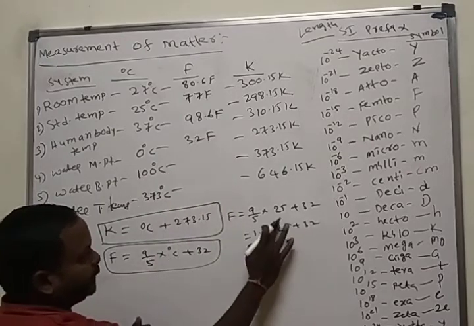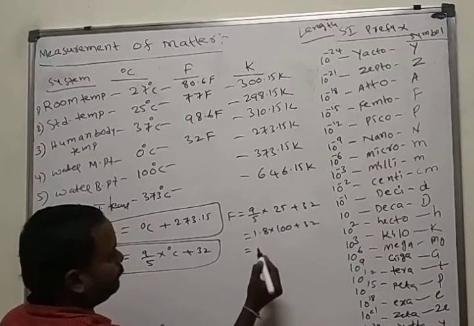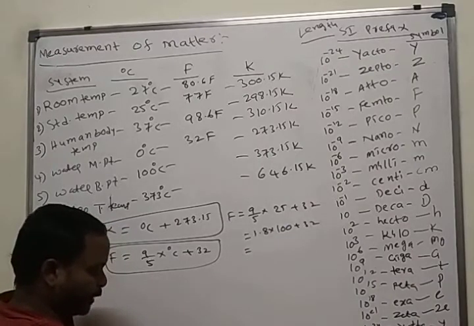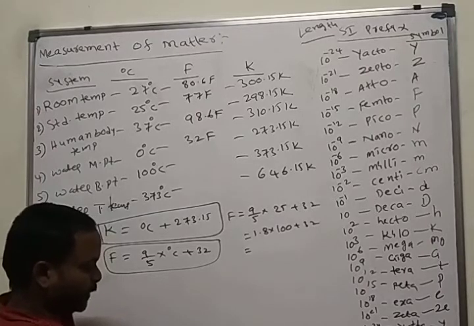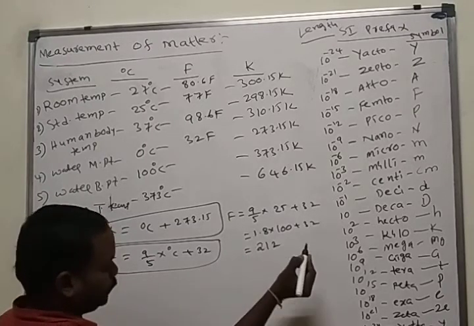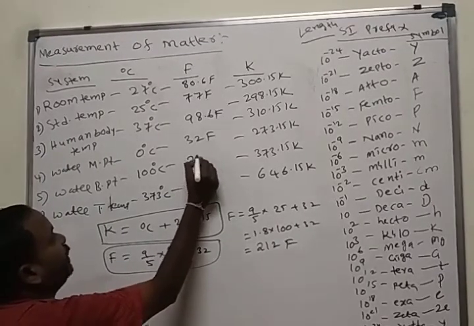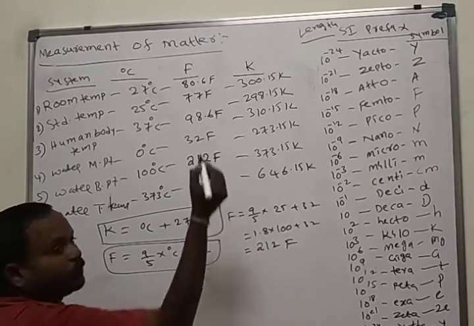Here 100: 1.8 into 100 is 180, plus 32 is 212 Fahrenheit. The boiling point of water in Fahrenheit is 212 Fahrenheit.